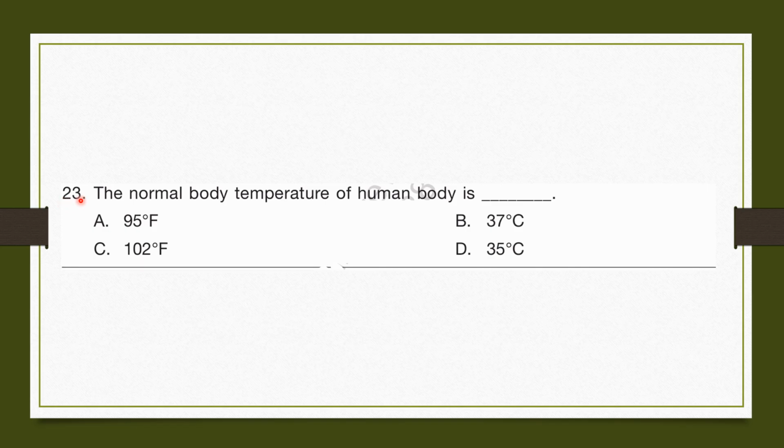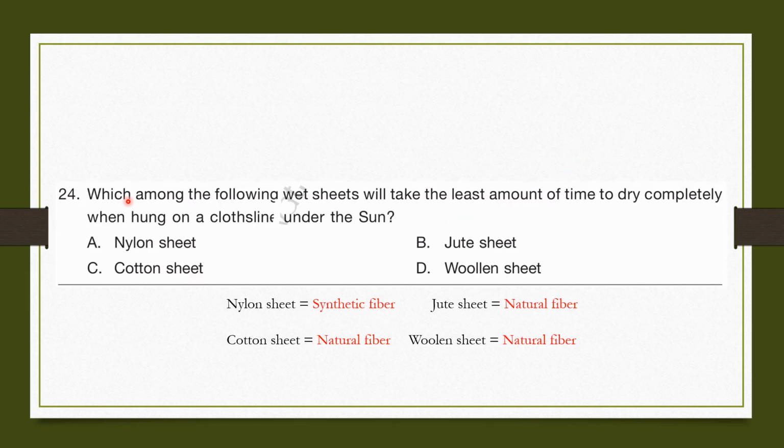Question number 23. The normal body temperature of human body is blank. The normal body temperature of human body is 37 degrees Celsius. So the correct answer will be B. 37 degrees Celsius. Question number 24.